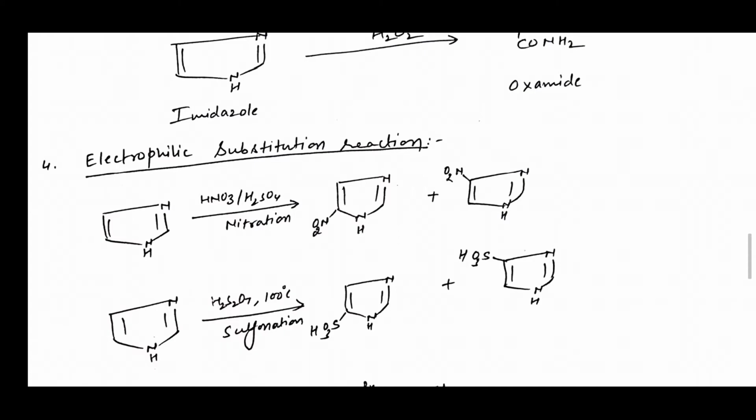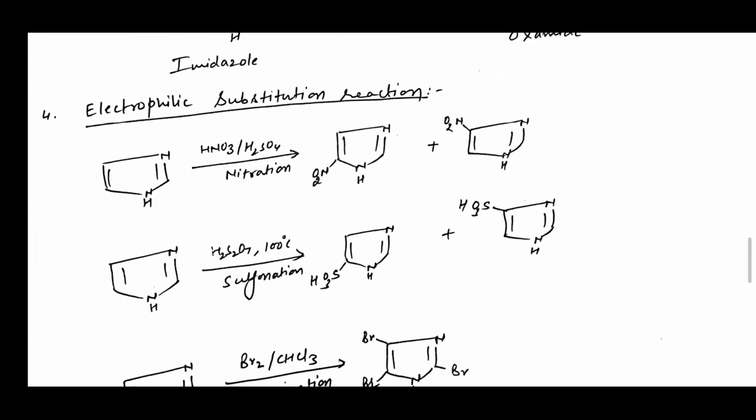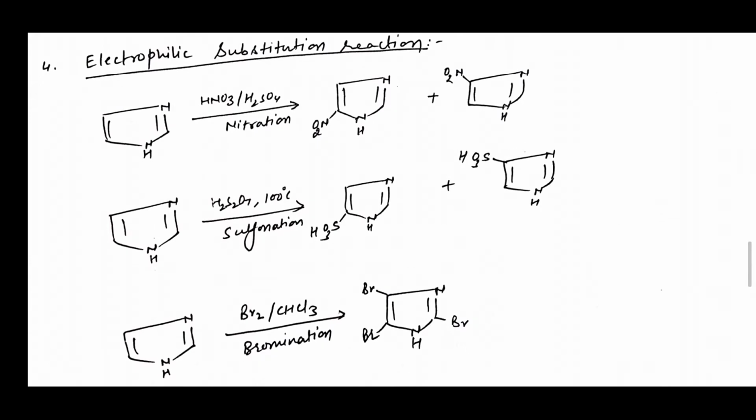Now, electrophilic substitution reactions. Imidazole is an aromatic compound. It undergoes various types of electrophilic substitution reactions. First, as you can see in this reaction, imidazole undergoes nitration to form 4 and 5 nitroimidazoles. Imidazole undergoes sulfonation to form 4 and 5 sulfonic acid imidazole.